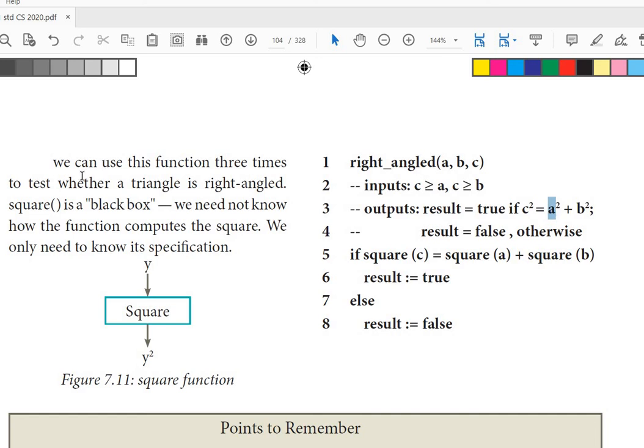And it is a very useful concept. We can use this function three times.